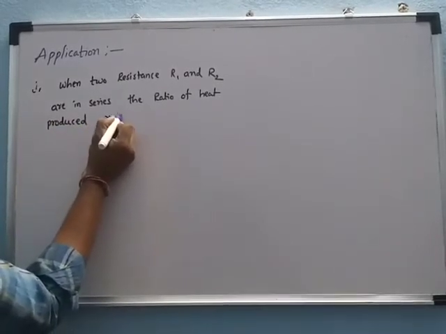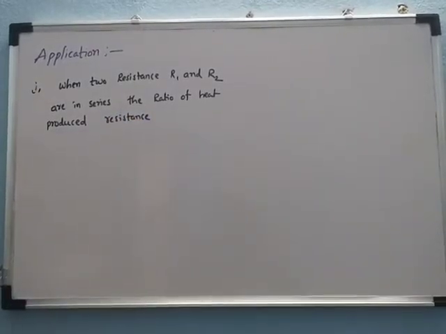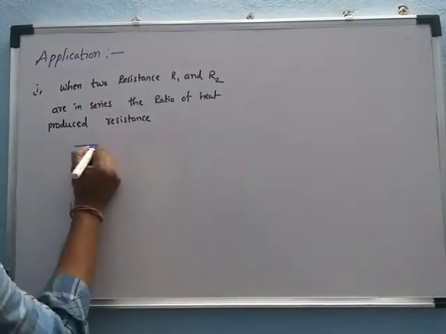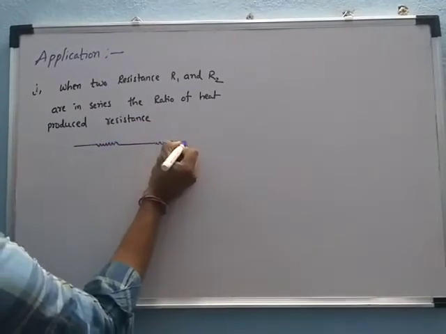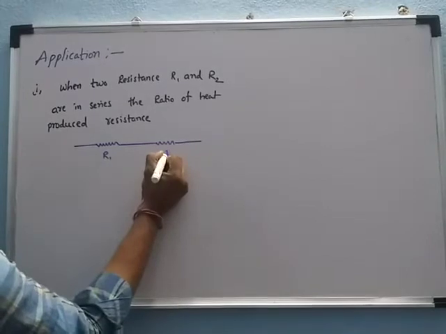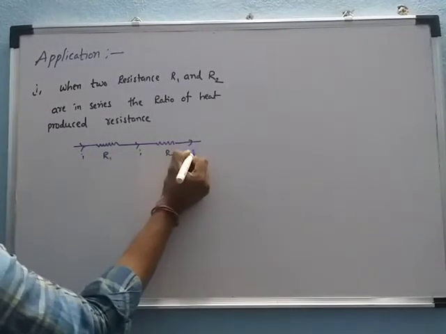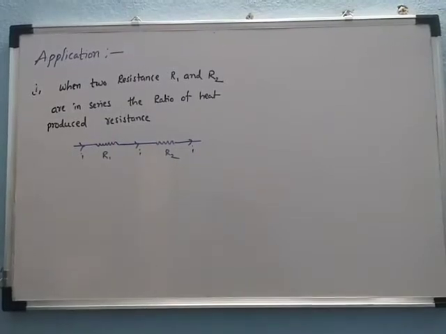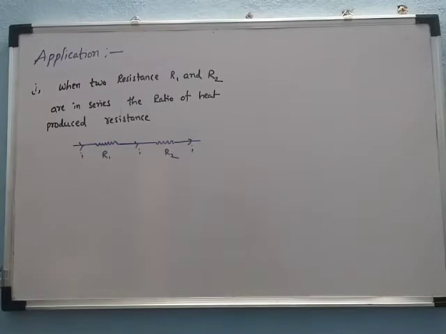Here, consider the two resistances, the first one R1 and the second one R2. The current carried is I. In a series combination, there is no variation of current. The current will be the same, but the potential difference will be different.